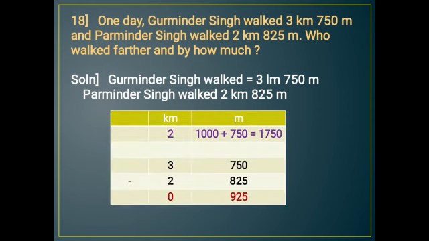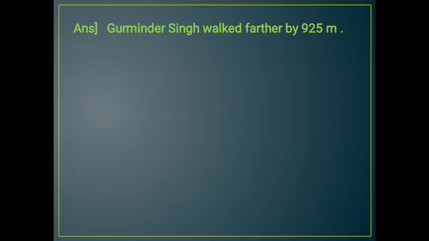So when we subtract, 750 minus 825 we cannot do. So we have to borrow from kilometer, that is 3 becomes 2 and 1 kilometer becomes 1000 meter. So 1000 plus 750 is equal to 1750. So 1750 minus 825 becomes 925 and 3 minus 1 is 2. So the answer is Gurminder Singh walked farther by 925 meter.